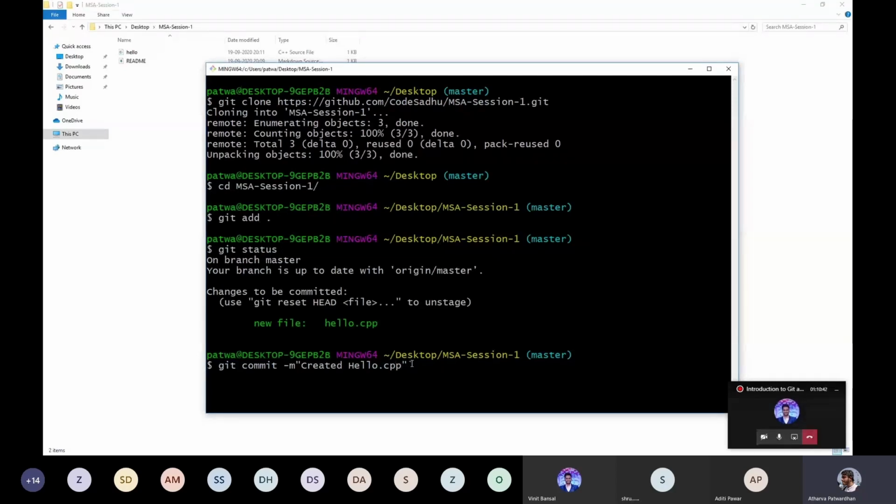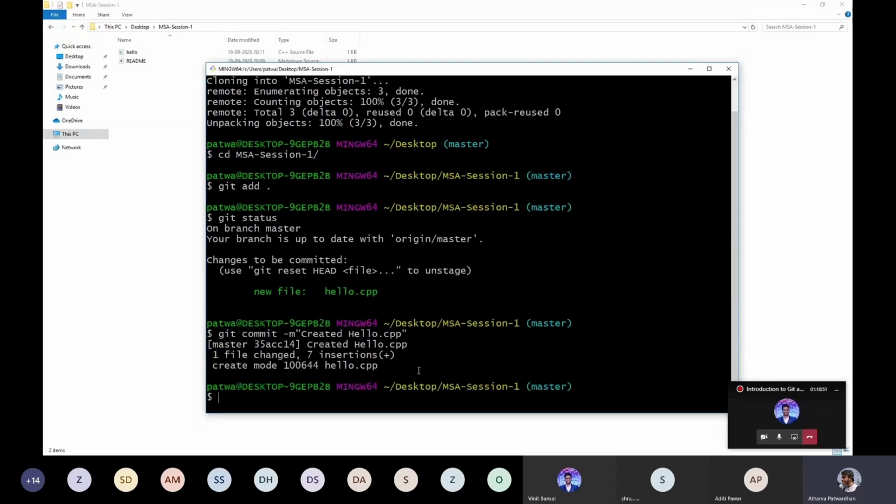I'll just go on. So commit. I have created a commit message over here that says created hello.cpp, and I'll enter. Yes, and see, this is the master branch that I was talking about. By default, this file will be pushed to the master branch, and this is the commit ID.